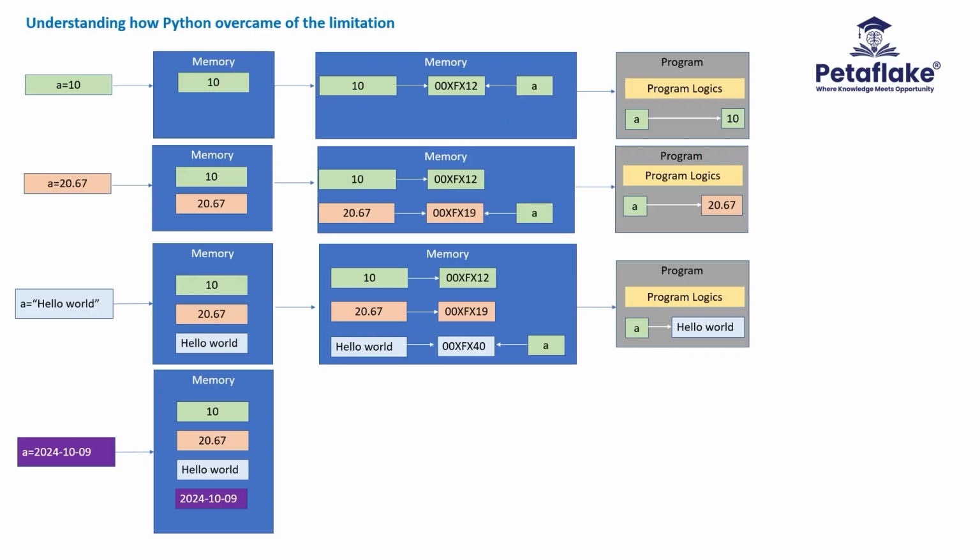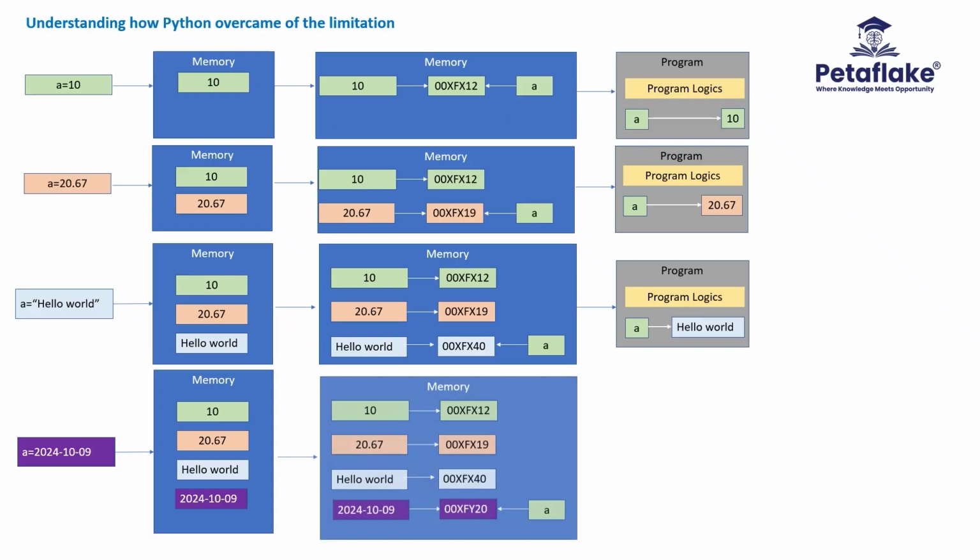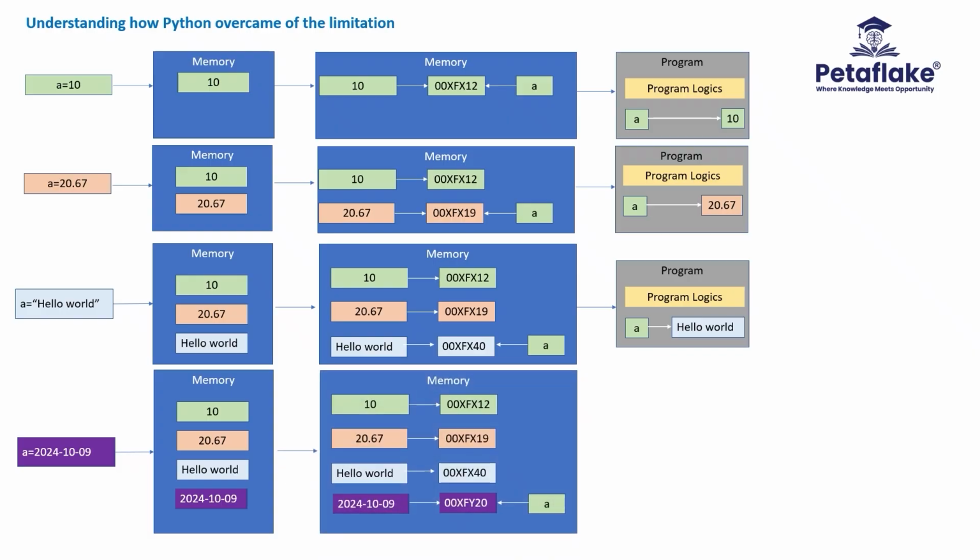The memory address of the value hello world, which was already stored in the variable a, will be deleted, and the new memory address of the value 2024-10-09 will be stored in the variable a. After storing the new memory address in the variable, when the program looks for the value of a in the memory, the program gets the value of a as 2024-10-09, not the previous value hello world.